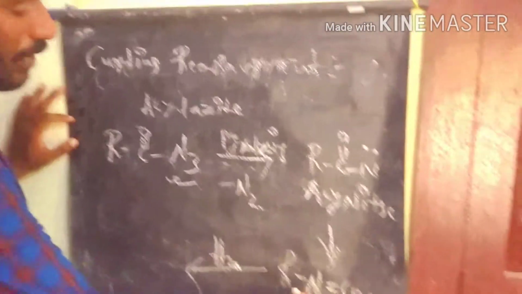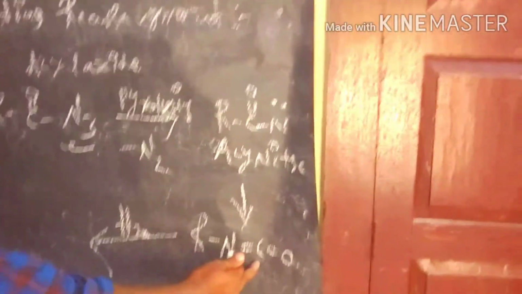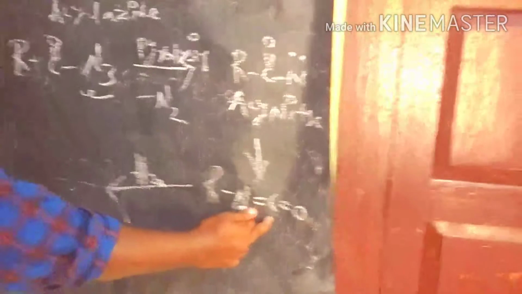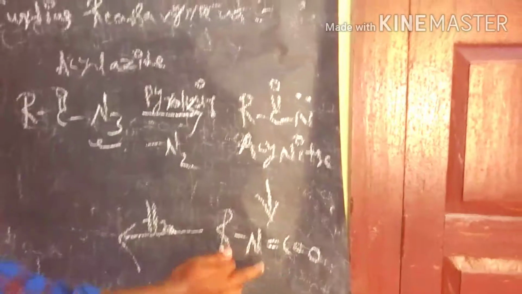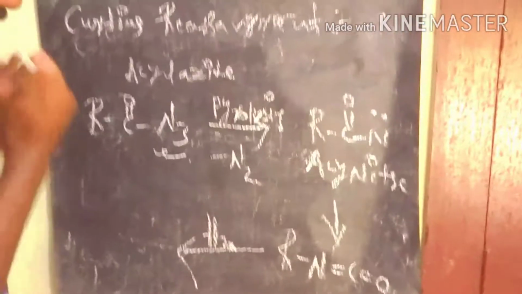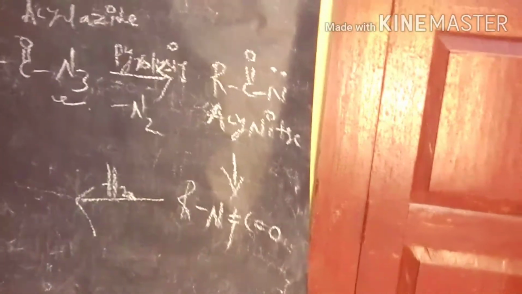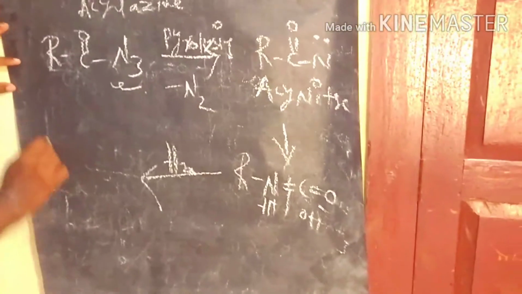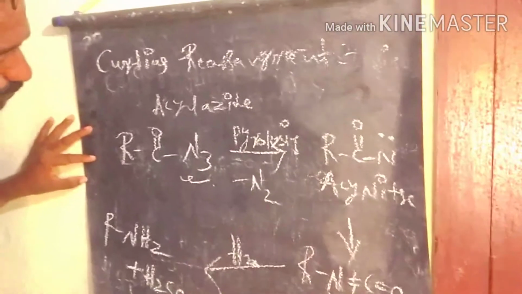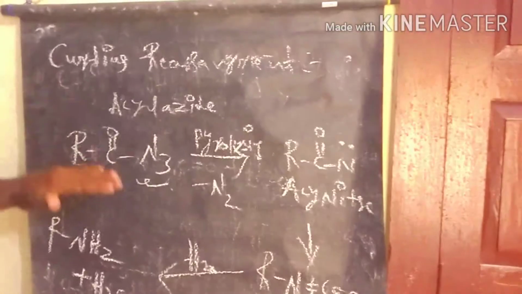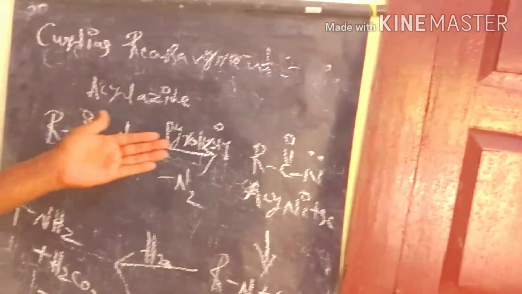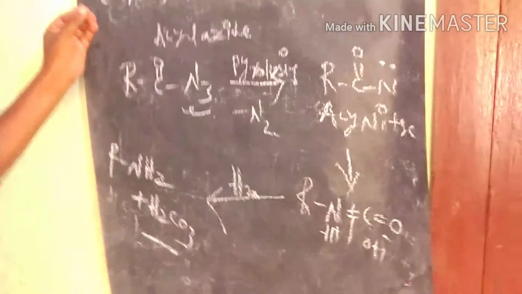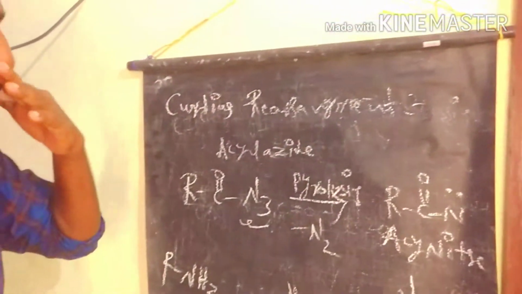You know very well the bonding nature between nitrogen and carbon: the carbon has a partial positive charge and the nitrogen a partial negative charge, because of their electronegativity differences. Carbon has 2.5 electronegativity, nitrogen has 3.5. So we break these bonds to put H plus here and OH minus here. Finally we get the product, amine plus carbonate. This is how we prepare the amine from acyl azide. This is the very well known famous named reaction, the Curtius rearrangement.